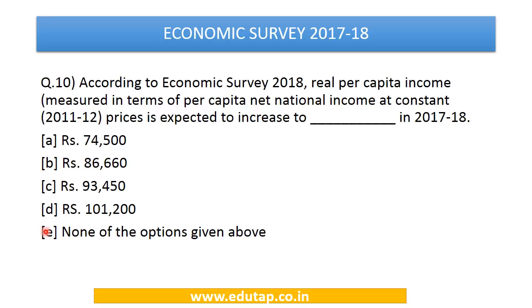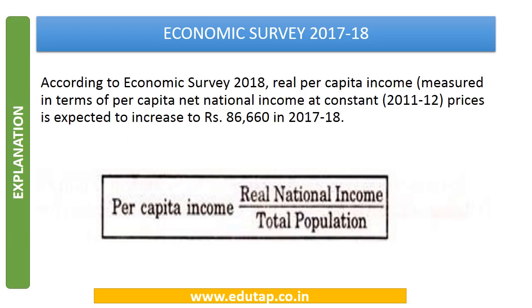This is again a very direct factual question from the economic survey, and this has to be remembered, and the answer here is B, 86,660. So the economic survey says that the real per capita income is expected to increase to 86,660 in 2017-18. Per capita is simply the real national income divided by the total population, and more about this can be referred to in the basic notes on Indian economy.